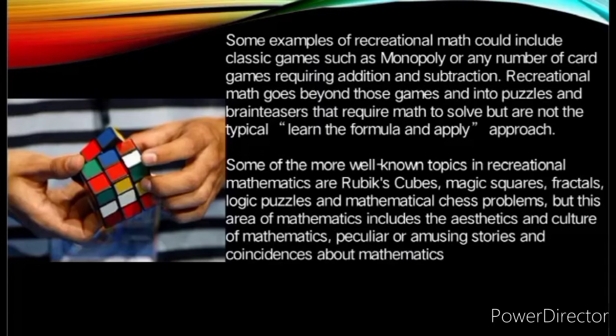Some of the more well-known topics in recreational mathematics are Rubik's Cube, magic spheres, fractals, logic puzzles, and mathematical chess problems.